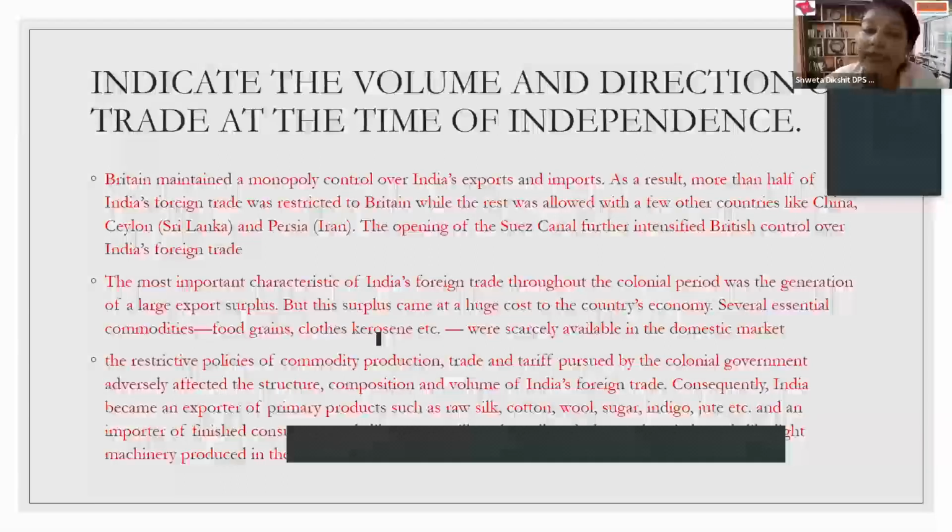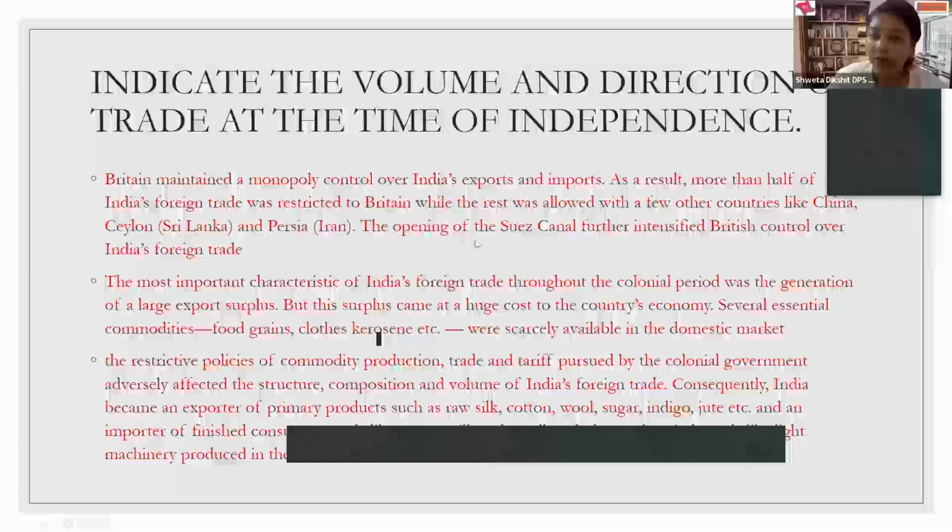Now, surprisingly, we were on trade surplus even when we were being ruled by the British. Yes, it's something positive. And how could all this be possible? Actually, this sounds something very positive, but then it had a certain composition and a certain structure. So I would discuss that all in points. The first thing is that we were allowed to trade only with 3 countries, which is China, please look at the cursor, China, Ceylon, which is presently known as Sri Lanka, and Persia, which is presently known as Iran.